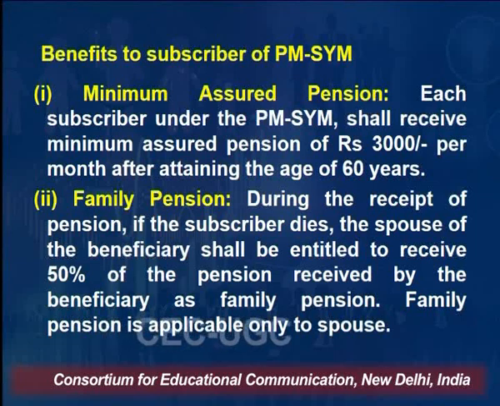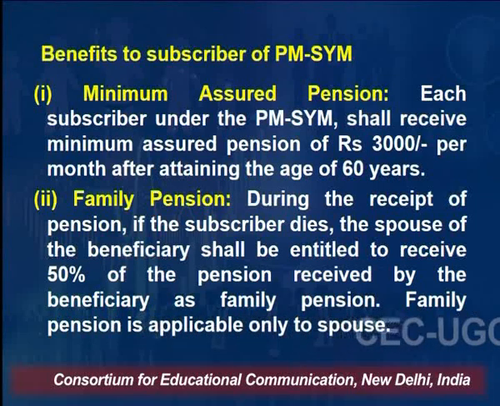And not only this, there is also a family pension. Family pension means if something happens to the person after the age of 60, his or her spouse will also get the money, not children, spouse only, right? So during the receipt of the pension, if the subscriber dies, the spouse of the beneficiary shall be entitled to receive 50% of the pension received by the beneficiary as a family pension.